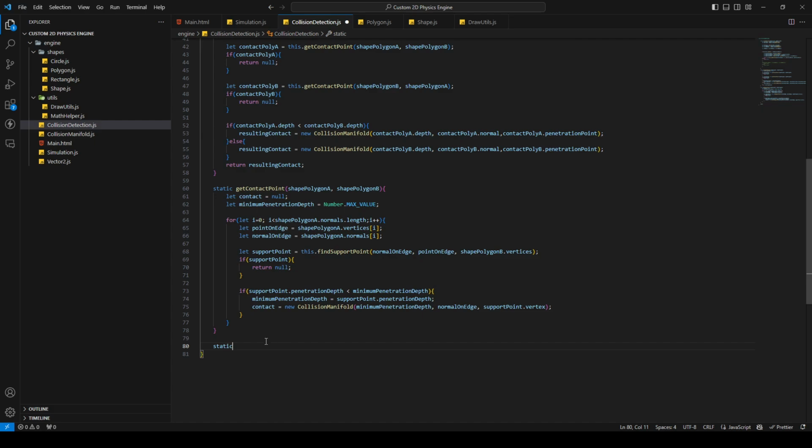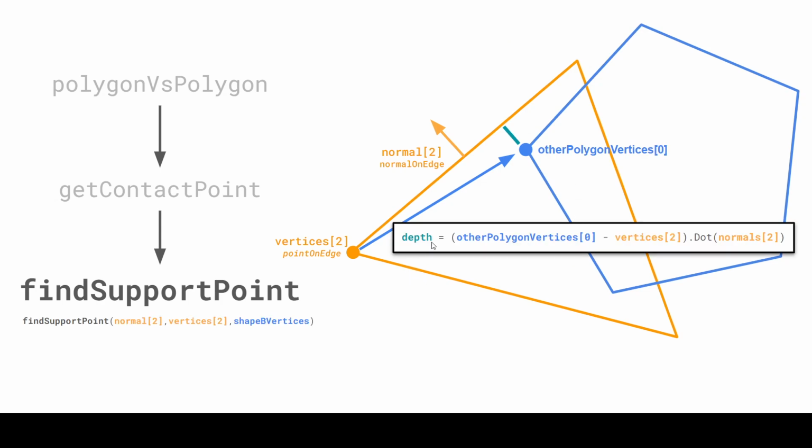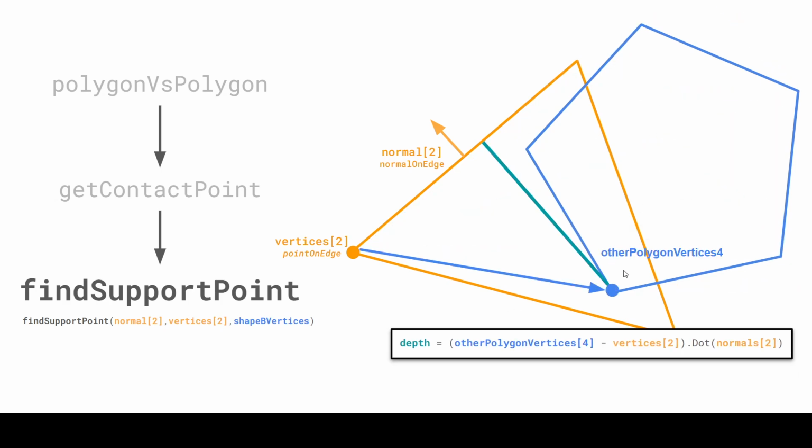Then let's go to the next method, and this will be the find support point method. I'm going to show you this in the presentation again. Okay. And in this method now, we are doing some math. We will calculate the depth of every one of these vertices from the other shape, like we're gonna do this for this one, for this one, for this one, and for this one.